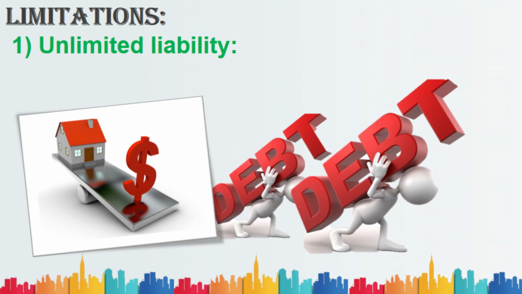Moving on to the next thing, that is limitations. The first limitation is unlimited liability. I guess by seeing this picture, probably we'll get the answer for that. This point says if business assets are insufficient to cover its debts or loans, the partners have to repay the debts from their personal assets. It's the biggest disadvantage for all the partners.